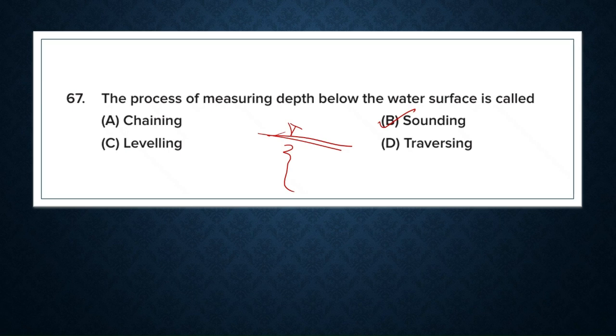What is chaining? Chaining is the process of measuring horizontal distances using chain or tape. It is mainly done on land. And next one is sounding. What is sounding? It is the process of measuring the depth of water below the surface. Often we use echo sounder or sonar for sound measurements.